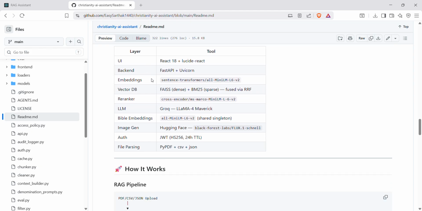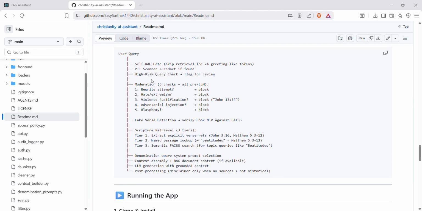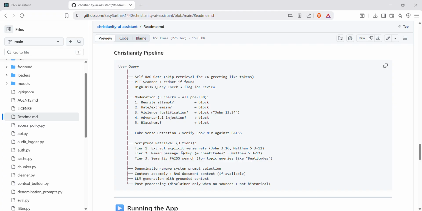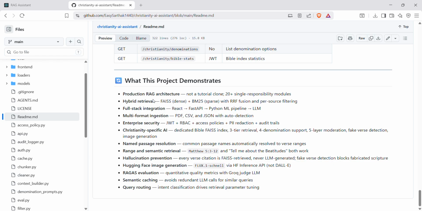So this is the architecture. This includes the tech stacks, and this is how it looks. Christianity pipeline, then how to run it.